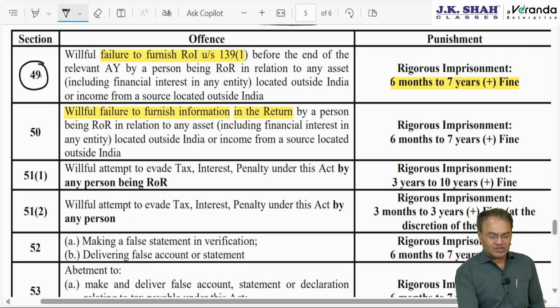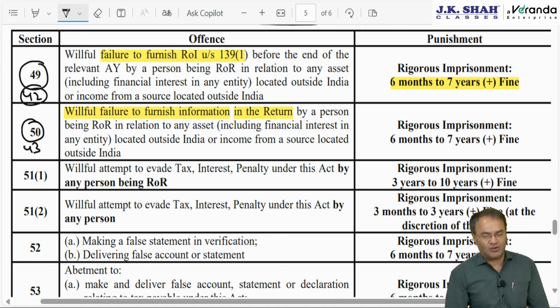So for this, section 49 is imprisonment. Same as section 42, penalty of 10 lakh. Section 50 of offences and prosecution is same as section 43 of penalty. 10 lakh rupee penalty for failure to disclose information in the IT return. Same way, rigorous imprisonment ranging between 6 months to 7 years plus fine.